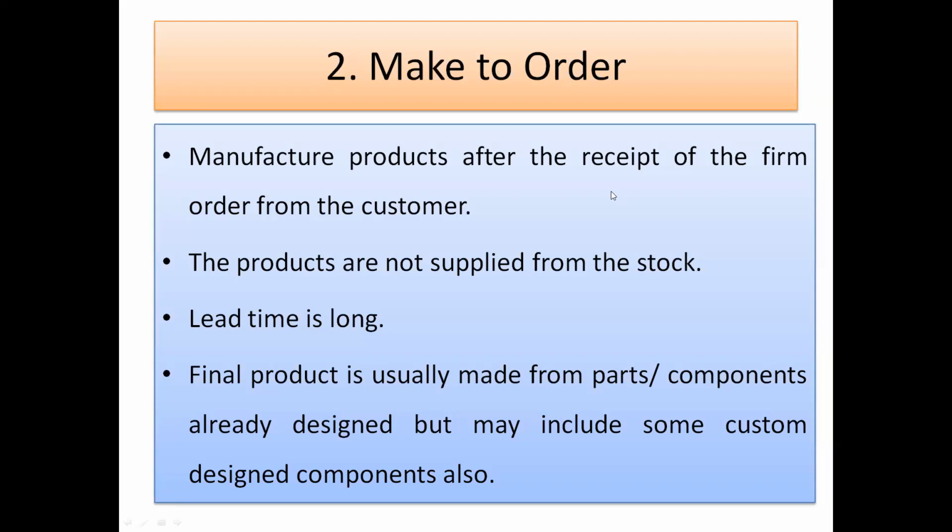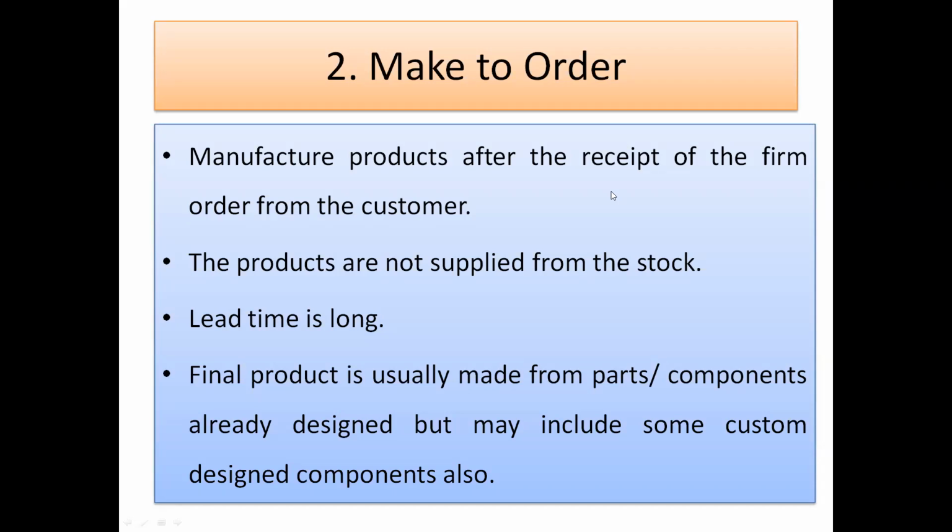The final product is usually made from parts and components already designed, but may include some custom-designed components. So it is not always the case that a completely new product will be made. It may be an assembly of some parts. There are already some parts available in the market, so after receiving the order, some of the parts that are readily available in stock in the market can be consumed.